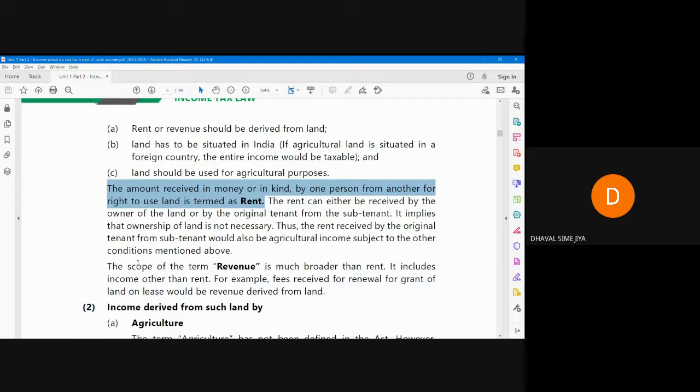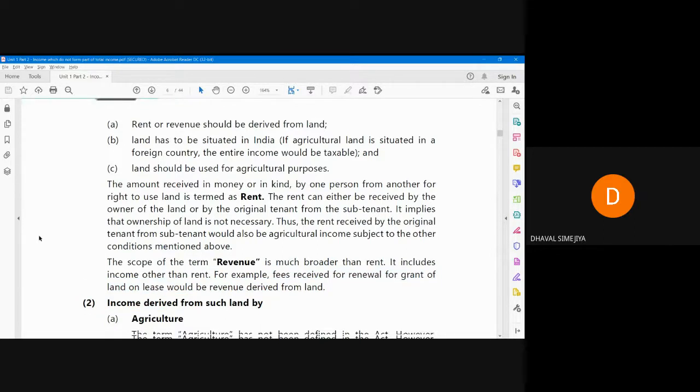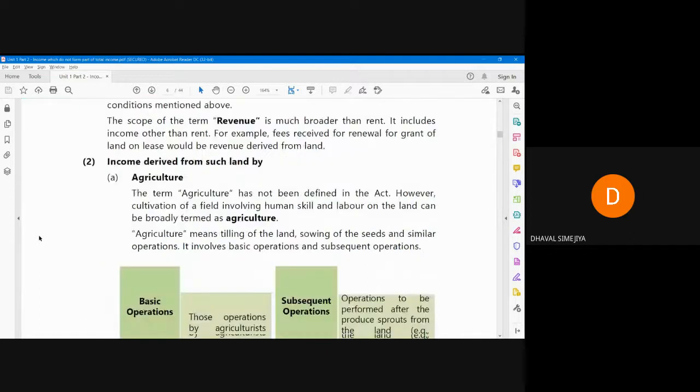The scope of the term revenue is much broader than rent. It includes income other than rent. For example, fees received for renewal or grant of land on lease would be revenue derived from land. This is not so important a part.